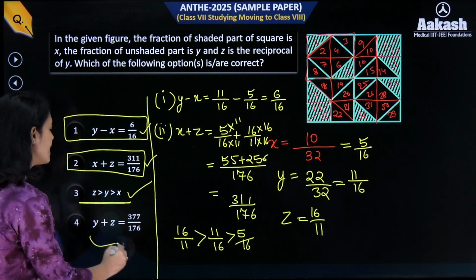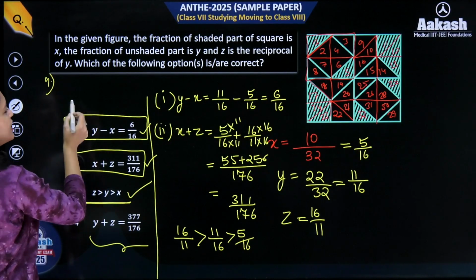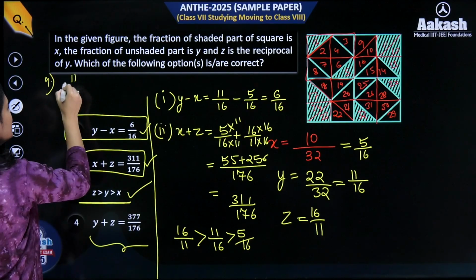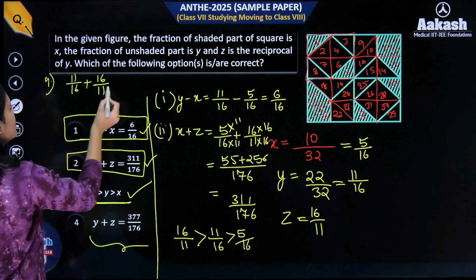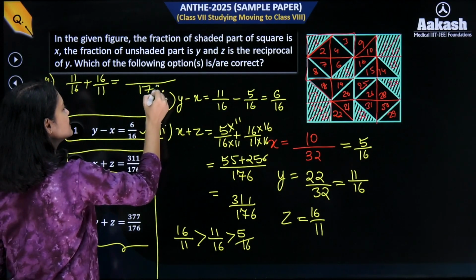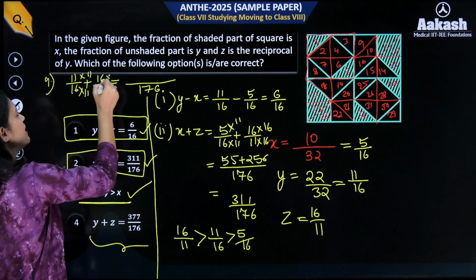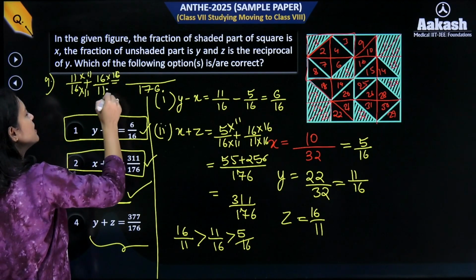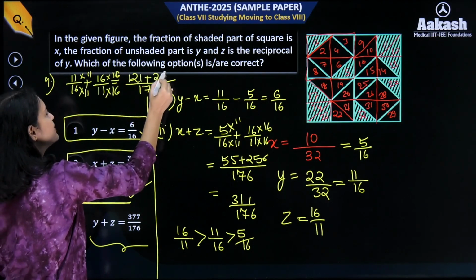Now finally y plus z. So I think everyone can calculate y plus z, right? So y plus z would be equals to what? So it would be equals to 11/16 plus 16/11. So here again what you will do, you'll make the denominator same as 16 into 11, that is 176. Here I'll multiply 11 in numerator and denominator. Here I'll multiply 16 in numerator and denominator, right? So this gives us 121 plus 256 everyone.